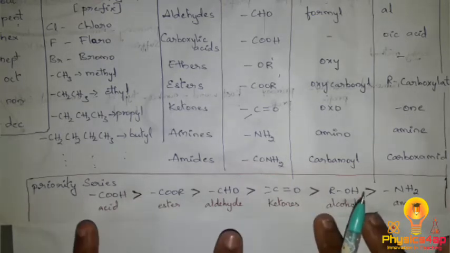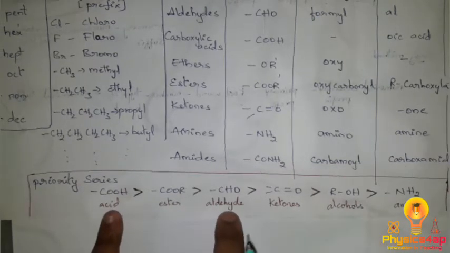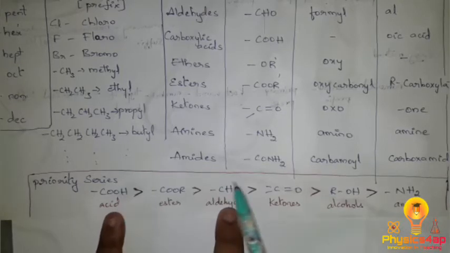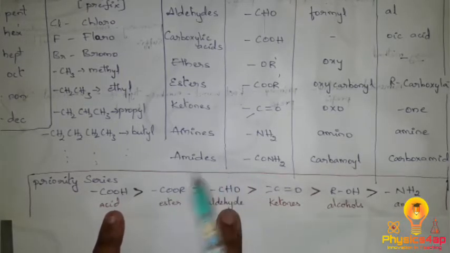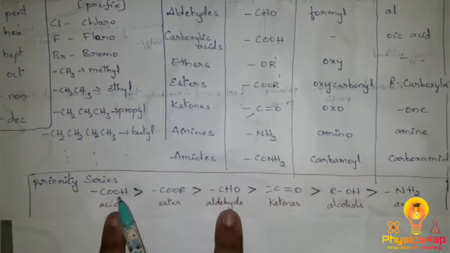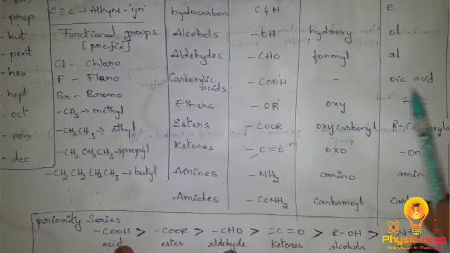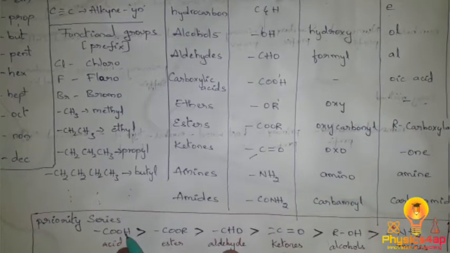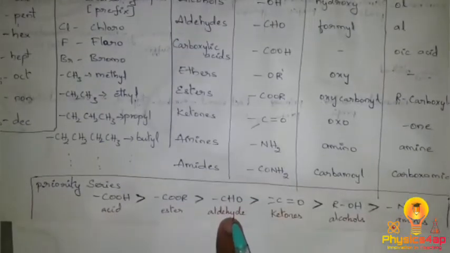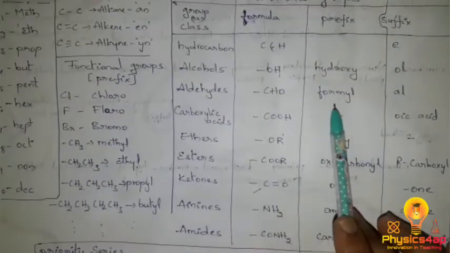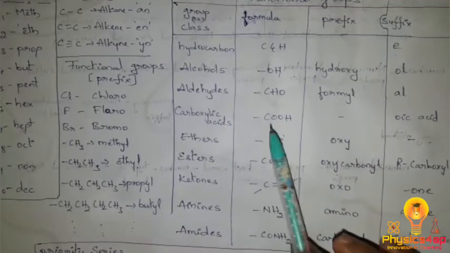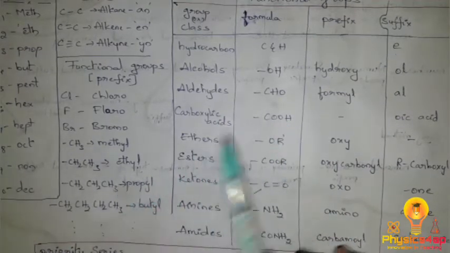For example, if a compound has both a carboxylic acid, COOH, and an aldehyde in the structure, the first priority goes to COOH. Since it has the suffix oic acid, oic acid is written as the suffix, and the aldehyde is considered a prefix. The prefix for aldehydes is formyl, so formyl goes before the root word.